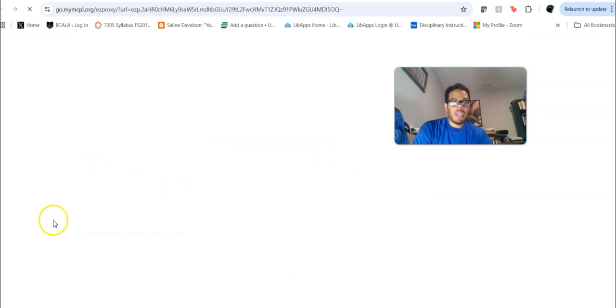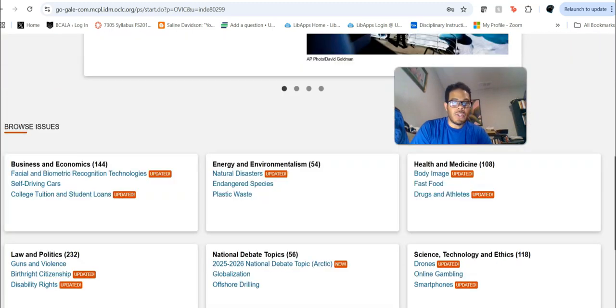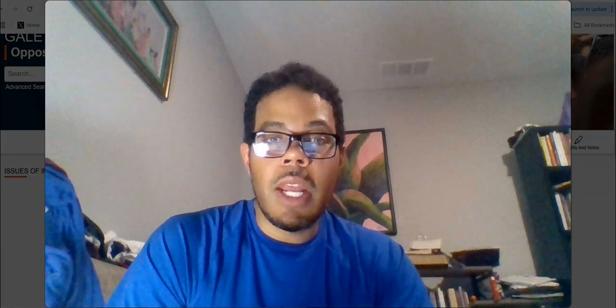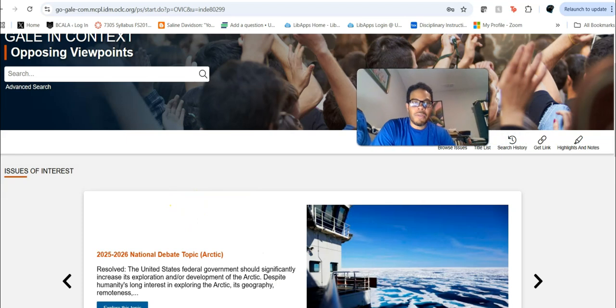I am going to go in. I may pause if it's taking a long time. Yeah, let me pause. All right, so this is Opposing Viewpoints in Context from Gale. It's another one of our Gale databases. Again, Gale is, along with ProQuest and EBSCO, one of the three major database vendors, but there are other vendors and that sort of thing. But you will see Gale along with EBSCO and ProQuest a lot throughout your librarian careers, unless things just kind of change on us in the near future.